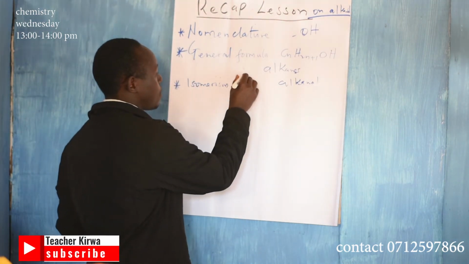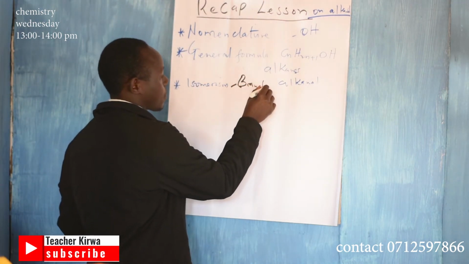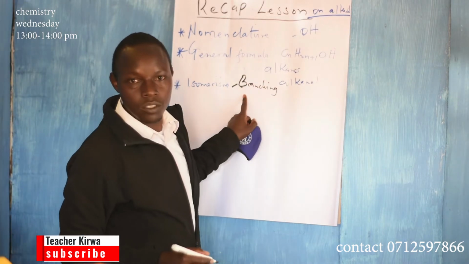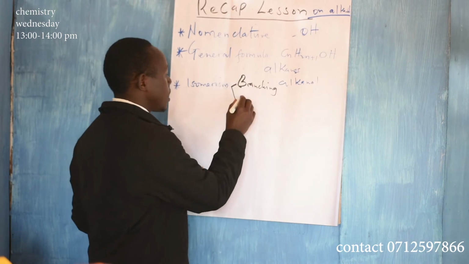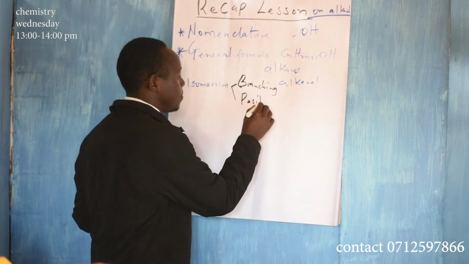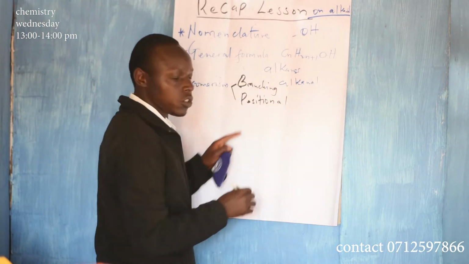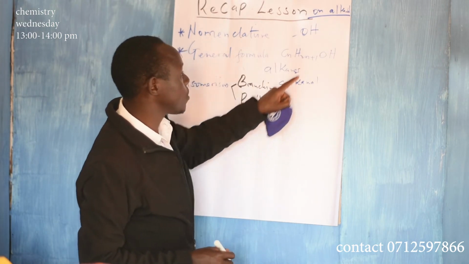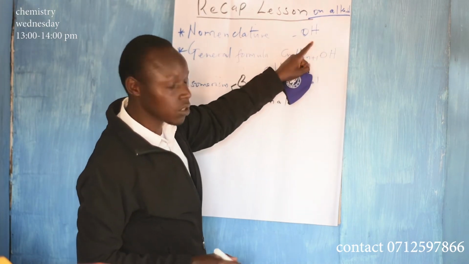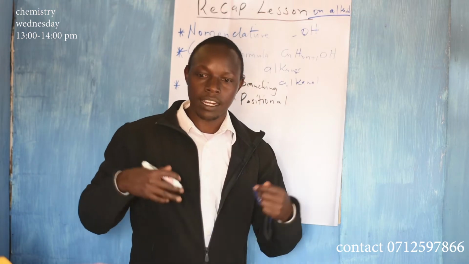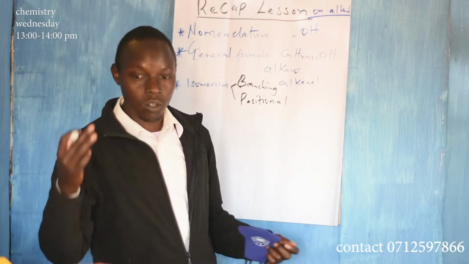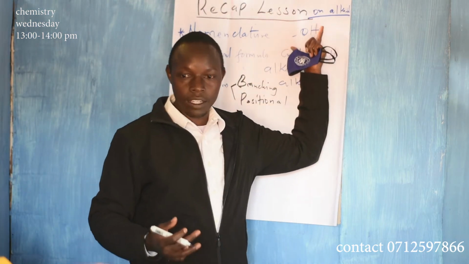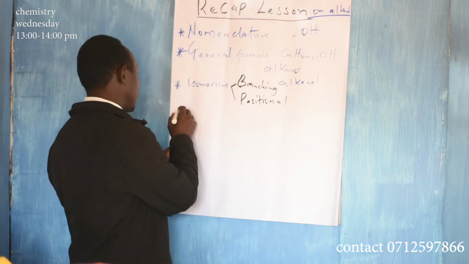They exhibit branching isomerism due to the presence of the branch, and positional isomerism due to the position of the functional group. You can have butan-1-ol, butan-2-ol, depending on the position of the functional group. That is important to note.